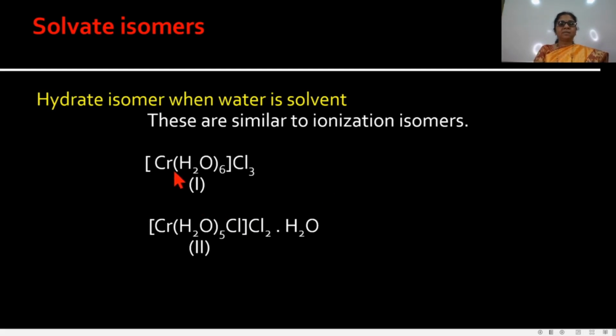See here in this complex, [Cr(H2O)6]Cl3. This Cl3 is ionizable and Cr is surrounded with these hydrate H2O molecules. And in the second example, the Cr has 5 H2O and 1 Cl, and this Cl2 and also here H2O.